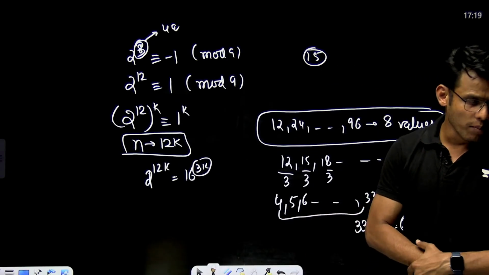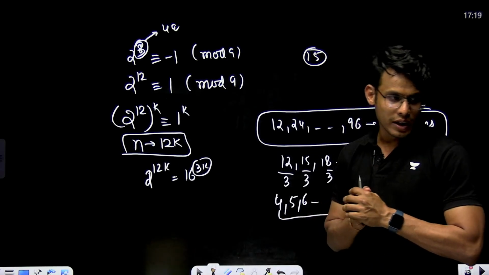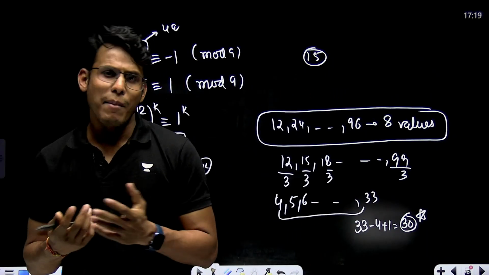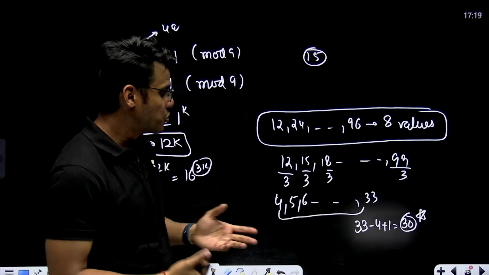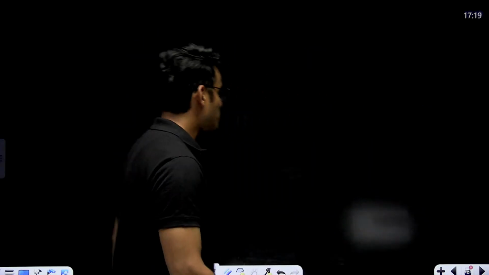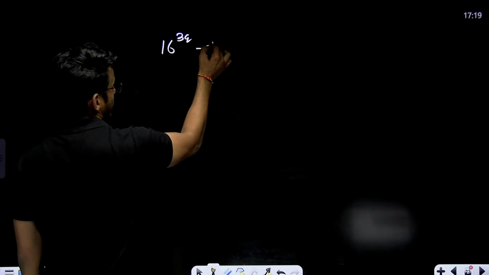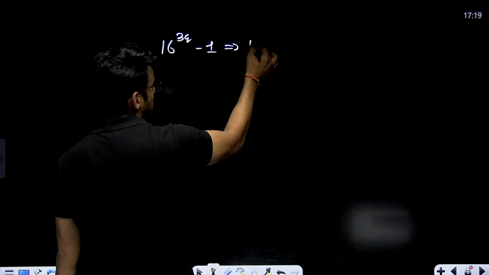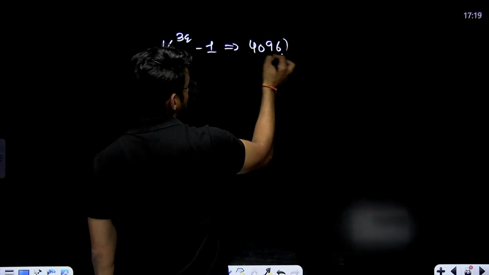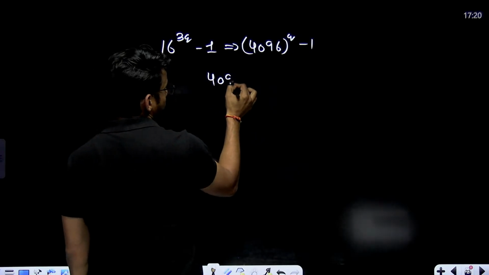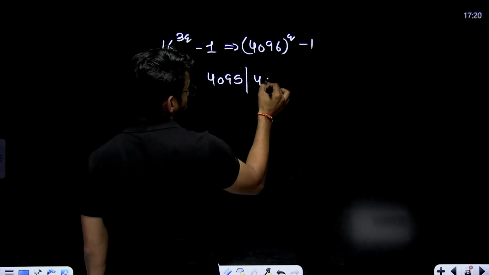Yes, it is of the form 3q. Right? Am I making sense, guys? And actually, you could have done it like this also. Just imagine 16 to the power 3q, just to verify. This gives me 4096 to the power q minus 1. 4095 divides 4096 minus 1.